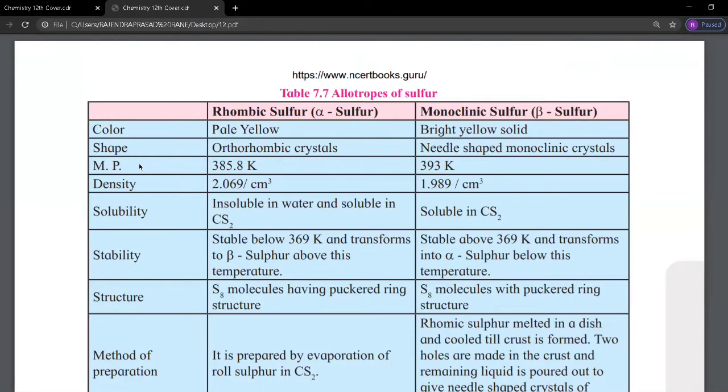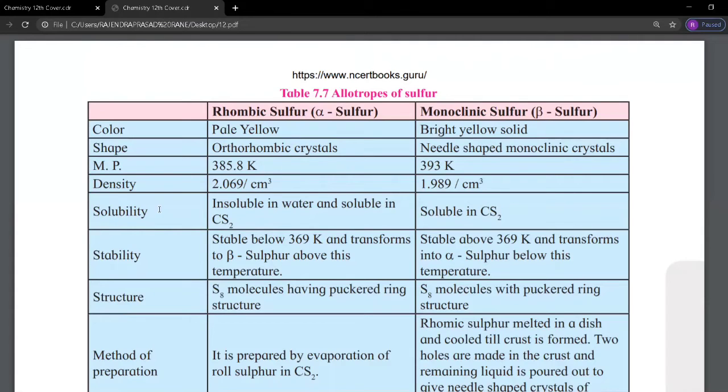The melting point of alpha sulfur is 385.8 Kelvin and the melting point of beta sulfur is 393 Kelvin. The density of alpha sulfur is 2.069 g per cubic centimeter and the density of beta sulfur is 1.989 g per cubic centimeter.